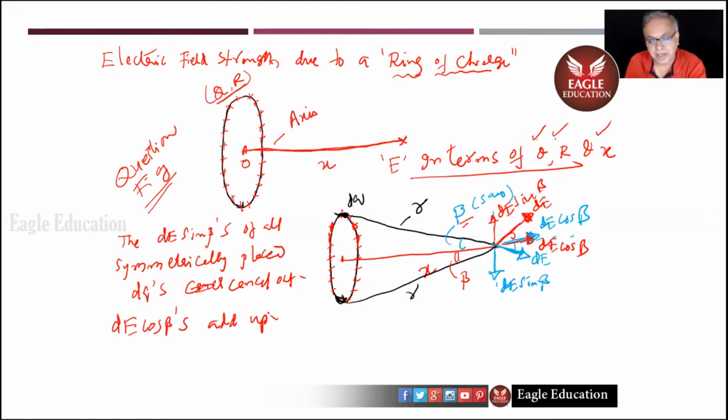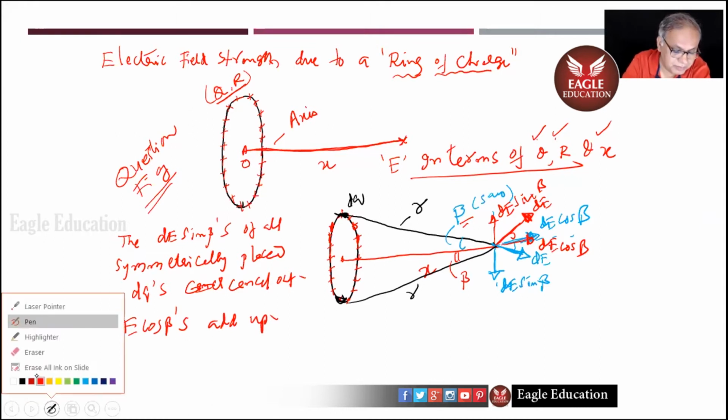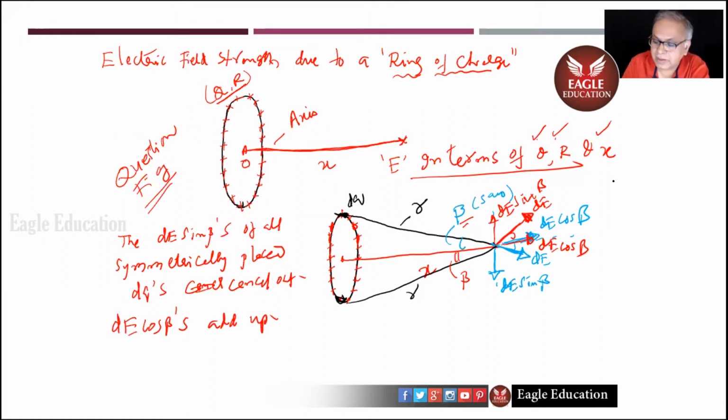Therefore, E of the whole ring will be, I'm writing this side, integral dE cos beta.